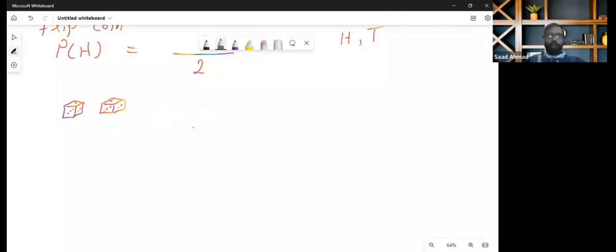The possible outcomes are like this. The first die can have a 1 on it and the second one can also have a 1. Or the first has a 1 and the second has a 2, then 1 3, 1 4, 1 5, and 1 6, because there are 6 sides of the dice, so 6 numbers can appear on top.